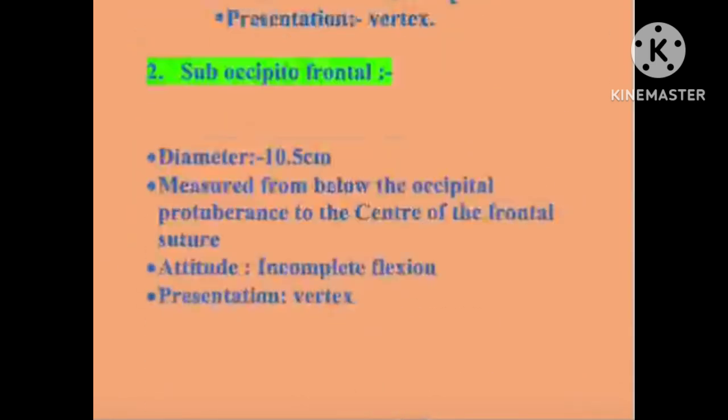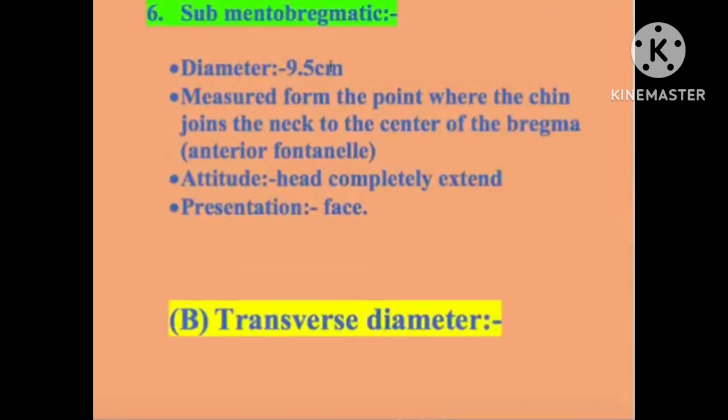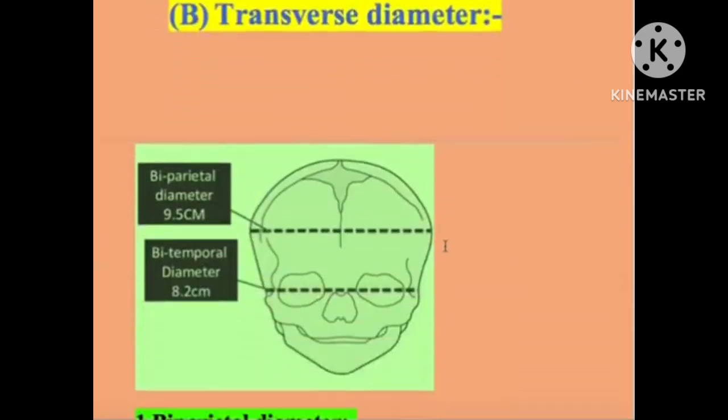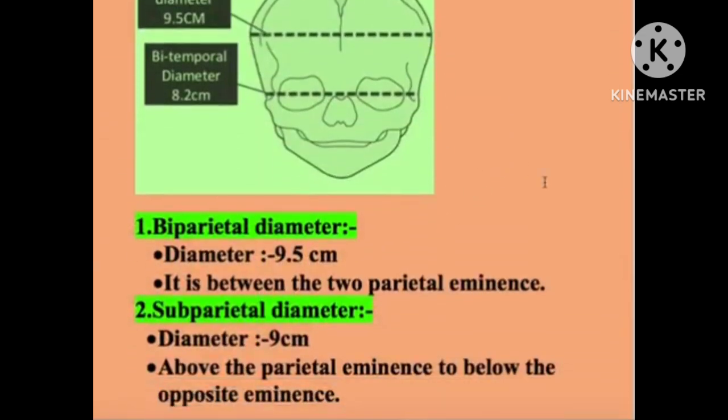Next is the transverse diameter. That was the longitudinal diameter, and now the transverse diameter. In the transverse diameter, the first one is the biparietal diameter. The biparietal diameter is 9.5 centimeter and is present between the two parietal eminences.